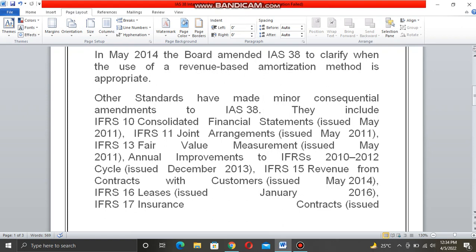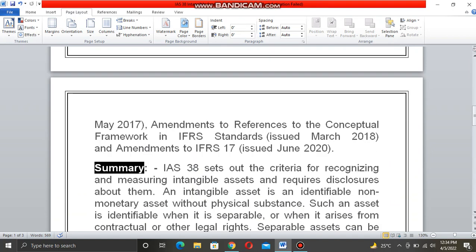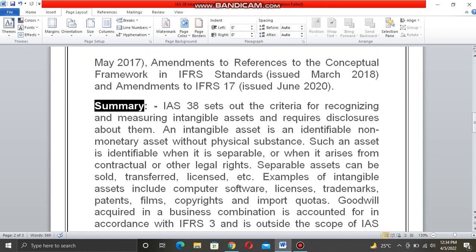Value Measurement issued May 2011, Annual Improvements to IFRS 2010-2012 Cycle issued December 2013, IFRS 15 Revenue from Contracts with Customers issued May 2014, IFRS 16 Leases issued January 2016, IFRS 17 Insurance Contracts issued May 2017, Amendments to References to the Conceptual Framework in IFRS Standards issued March 2018, and Amendments to IFRS 17 issued June 2020.